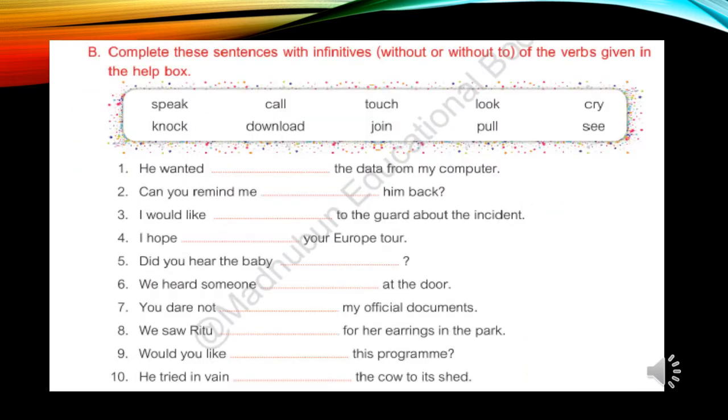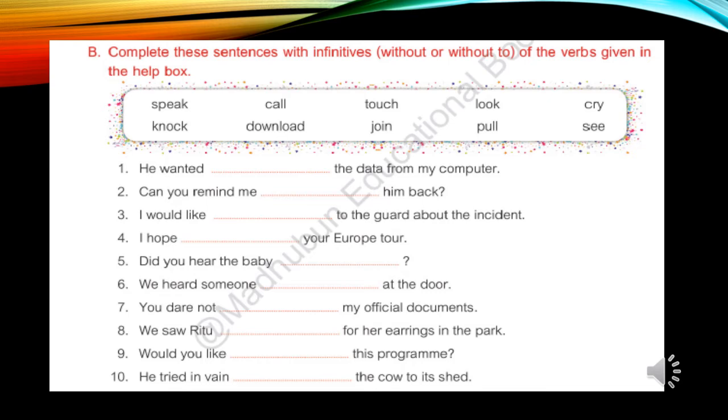Now we'll solve the exercise number B. Complete the sentences with infinitives with or without to of the verbs given in the help box. Words you can see here: speak, call, touch, look, cry, knock, download, join, pull, and see. All these words we have to fill in the blanks given below. Now see it one by one.